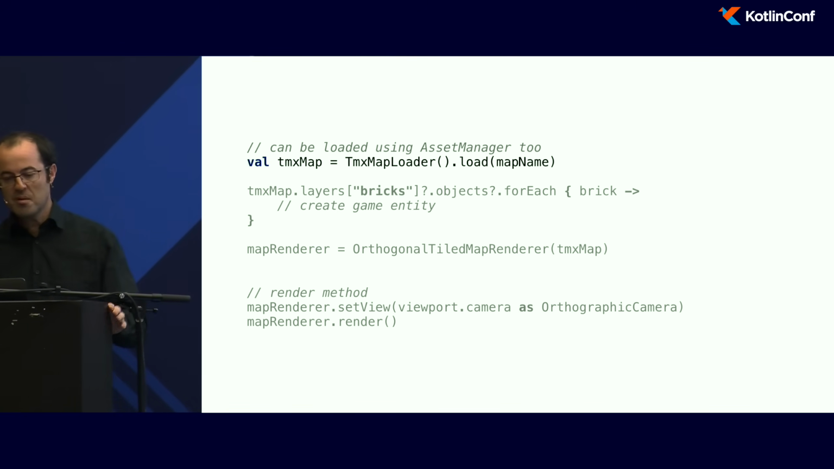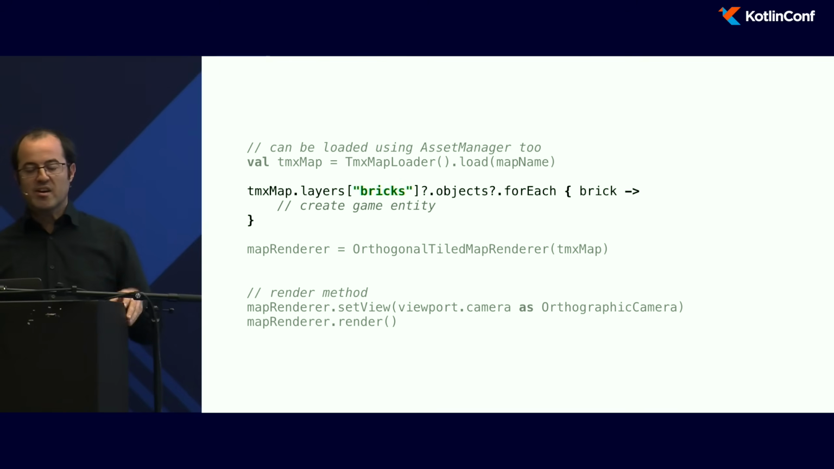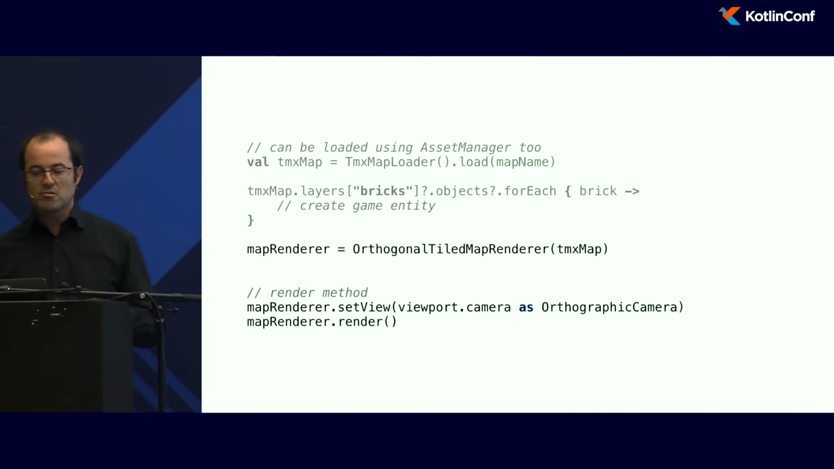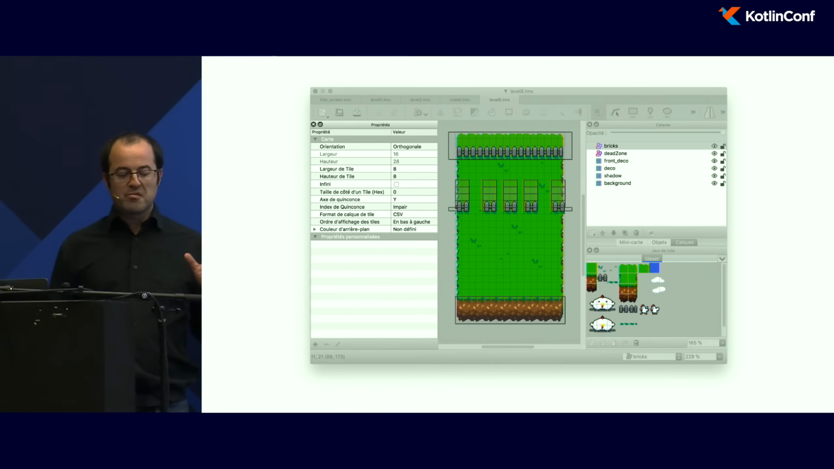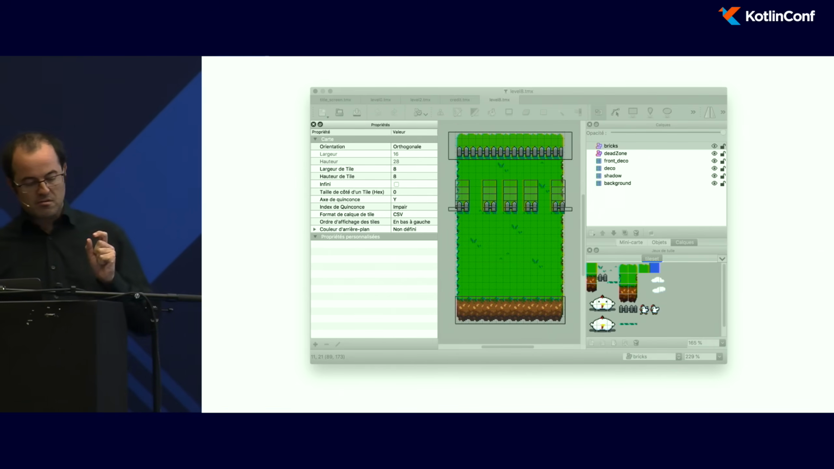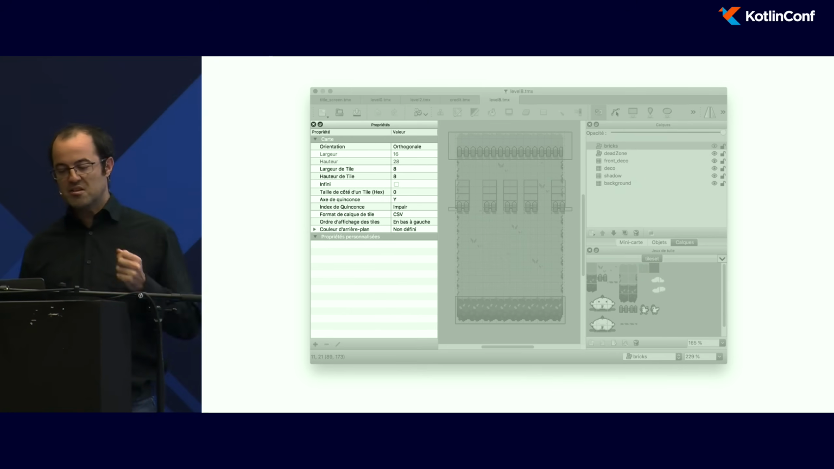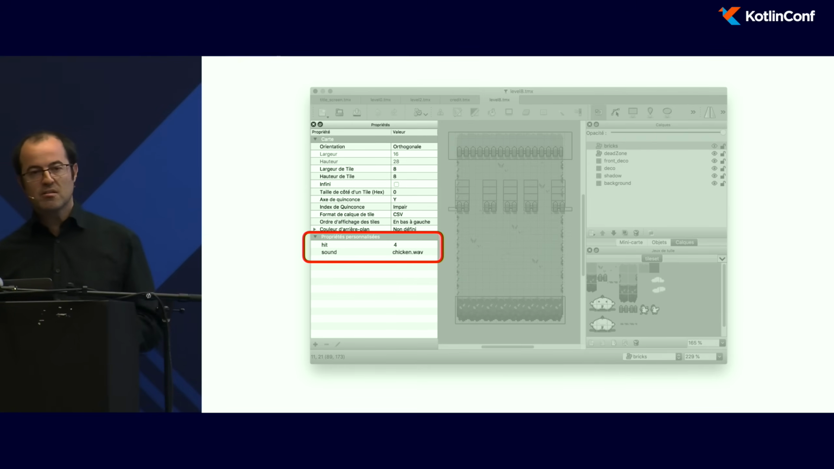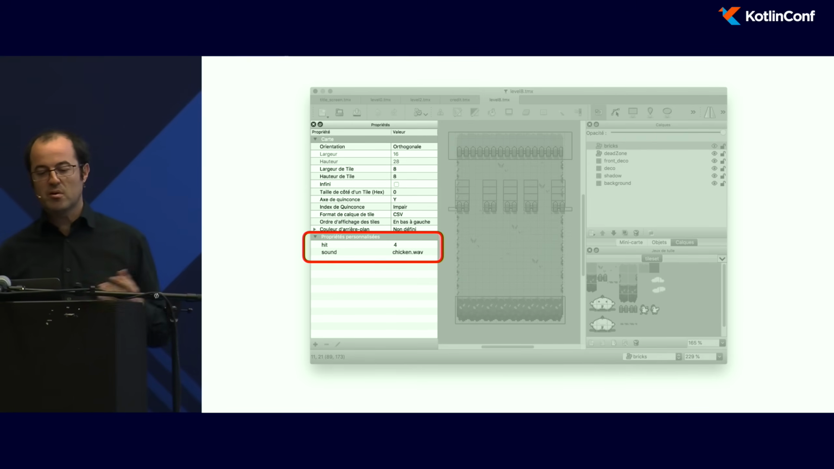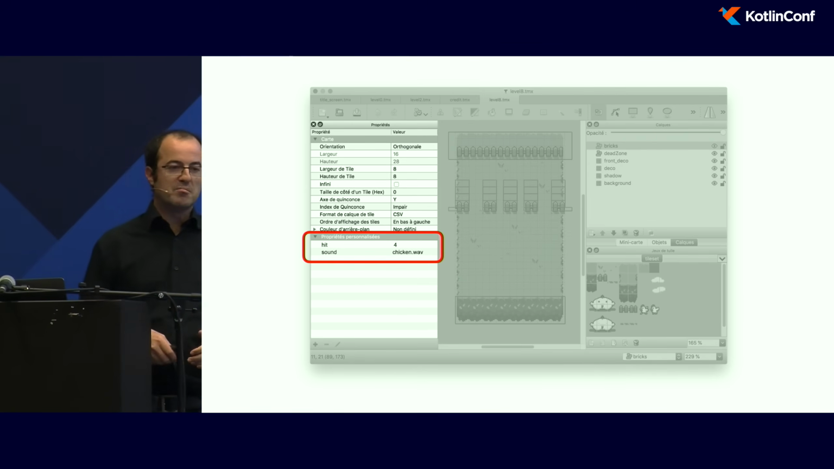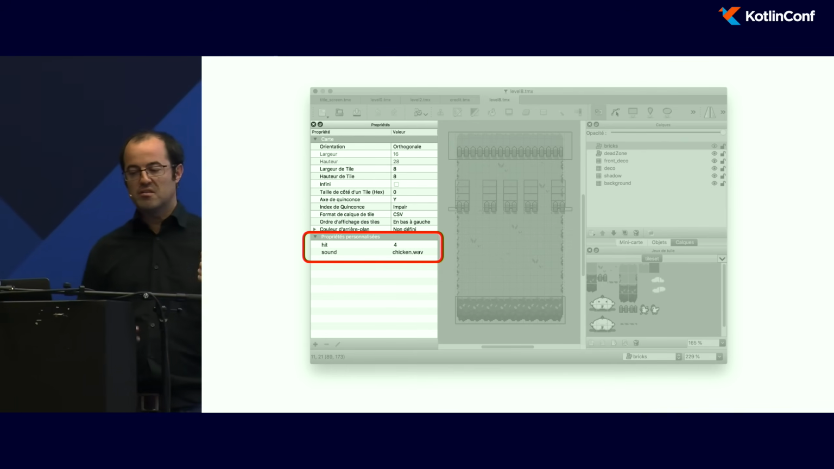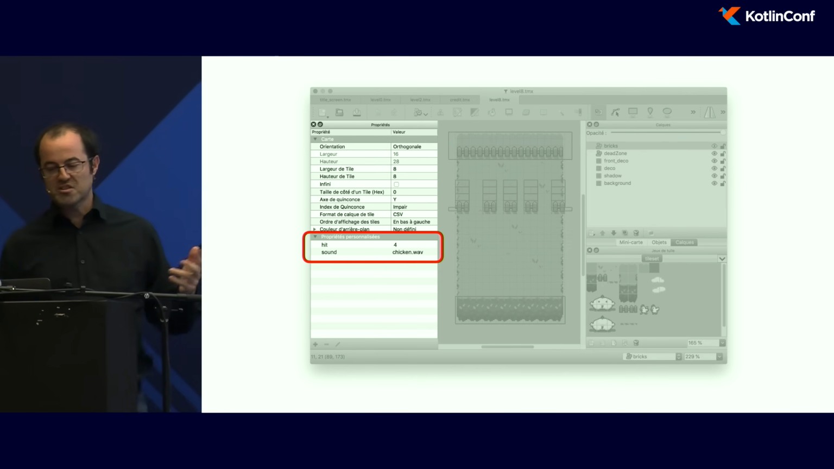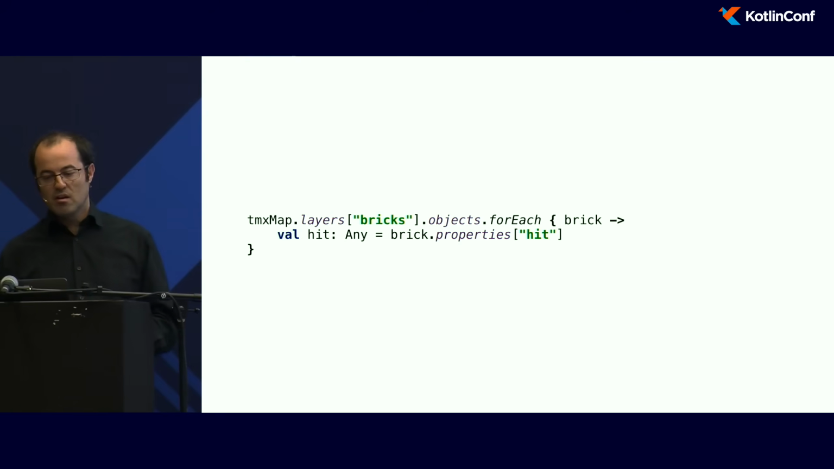So you can load your map if you want. You can access all of your layers. You can render it on your screen if you want. But the last panel of this editor I want to show is this one, where I can define specific properties. For example, here I say, OK, before exploding, I want my brick to be hit 4 times. How to access it in my code?